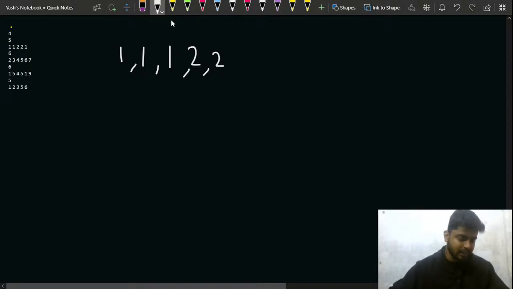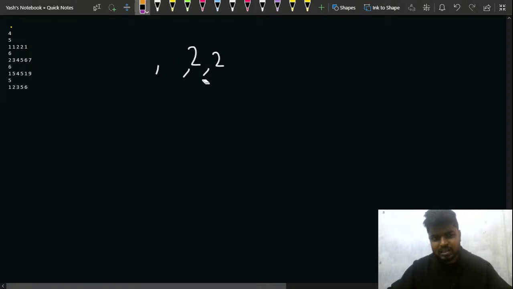So what I'll be doing is I'll have all these elements in an array and I'll sort them. After that, I'll first of all come to this element. Let's say if this is not the case, let's take another case.